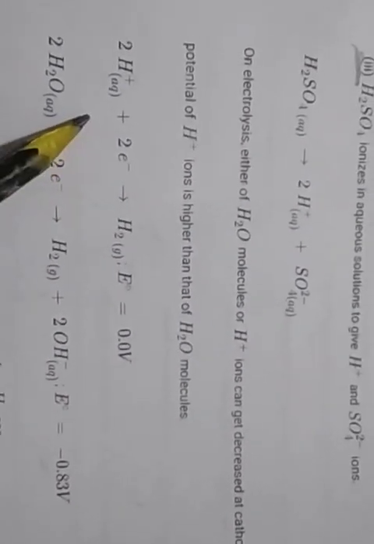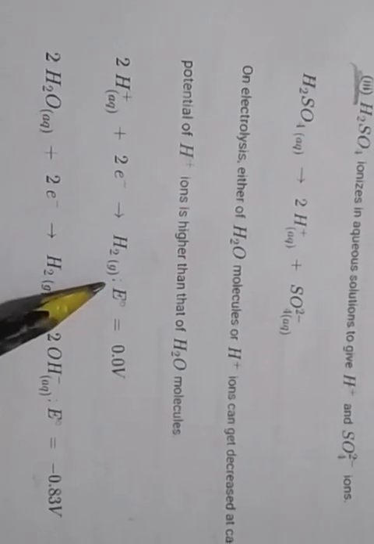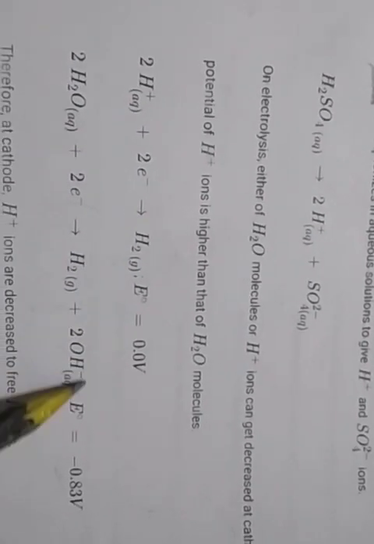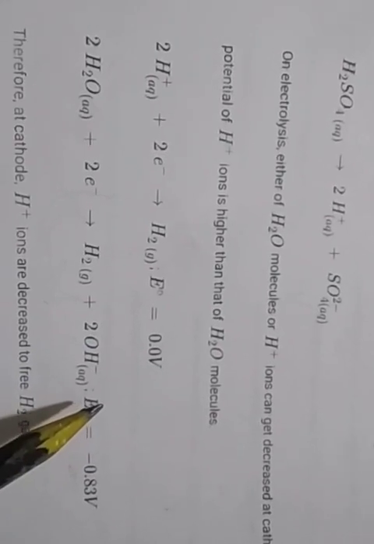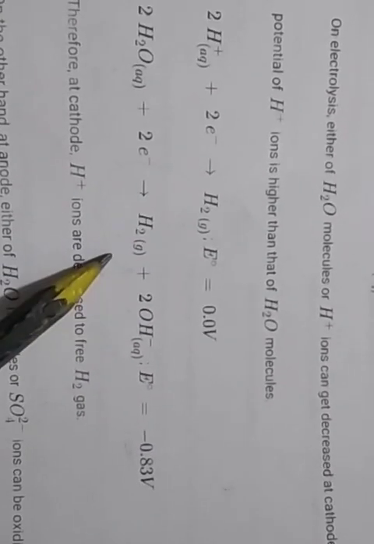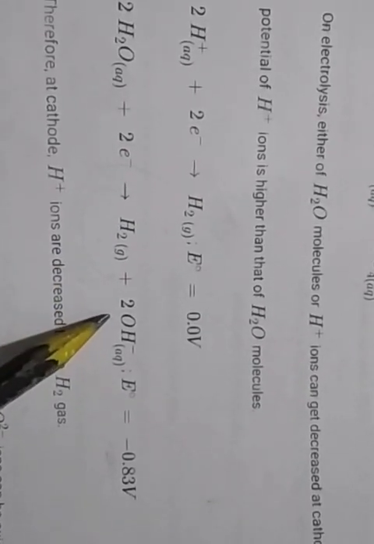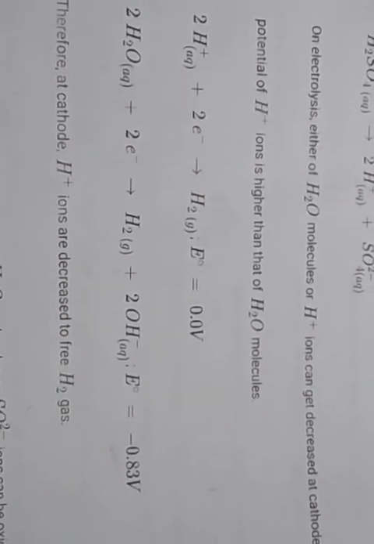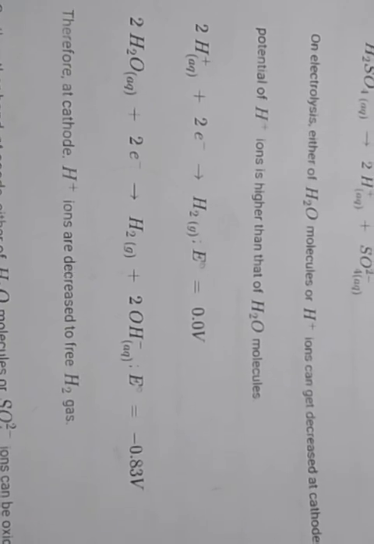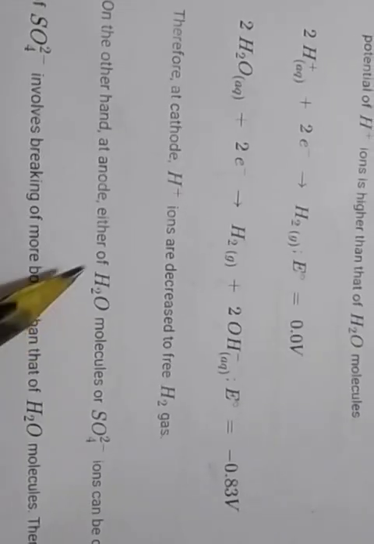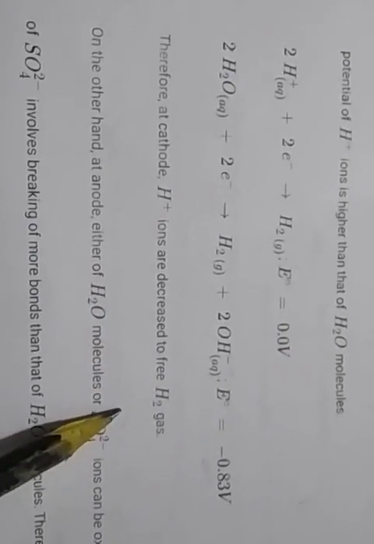H plus gains 2 electrons and converts into H2 gas, with electrode potential 0.0 volt, while water gaining 2 electrons converts into hydrogen and 2 OH minus, with electrode potential minus 0.83 volt. Therefore at the cathode, H plus ions are reduced to free H2 gas.